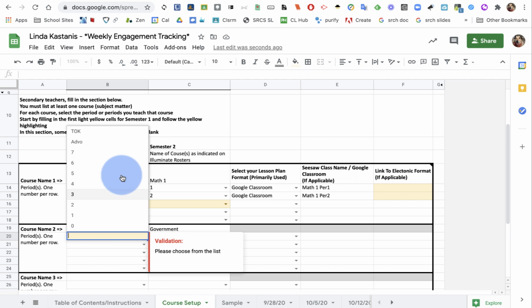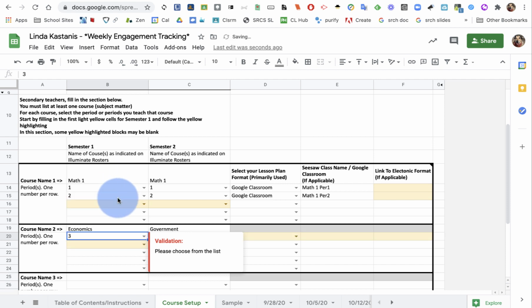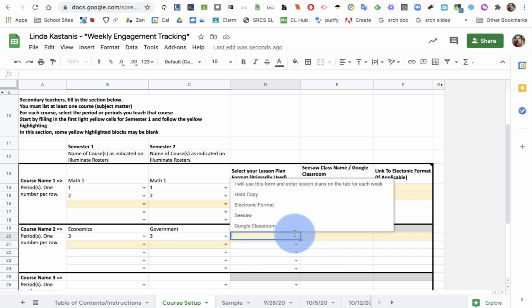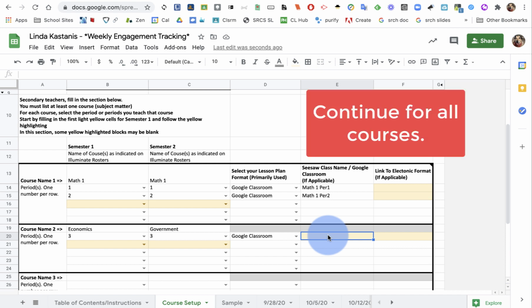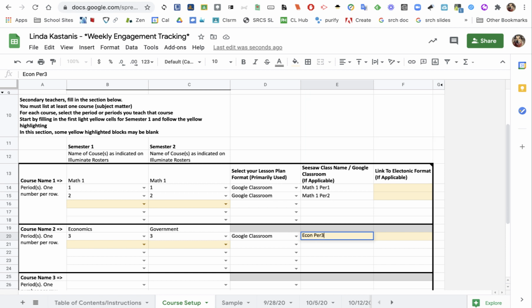So then I'm going to next select the periods that I teach that class, and again it's going to preload for both. I'm going to ignore that error message. My classes are in Google Classroom, and now I'm going to put in my Google Classroom name, Econ, period 3, and second semester it becomes Gov period 3 if I created a new class, maybe. So I'm just going to put in both.